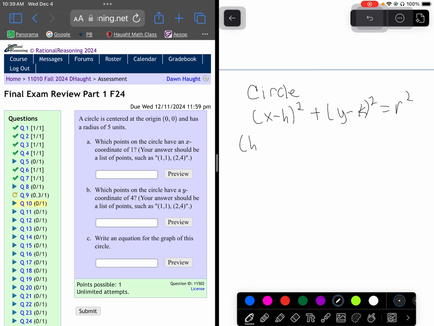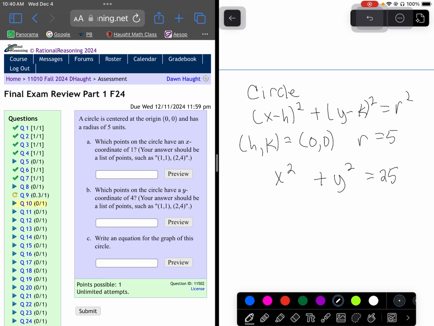In this case, our (h, k) is given to be (0, 0), and we're given that our radius is 5. So if a circle is centered at the origin and has a radius of 5, what's great is it's going to be (x minus 0) squared, which is just x squared, plus (y minus 0) squared, or y squared, equals 5 squared, or 25. So now we have an equation for our circle.